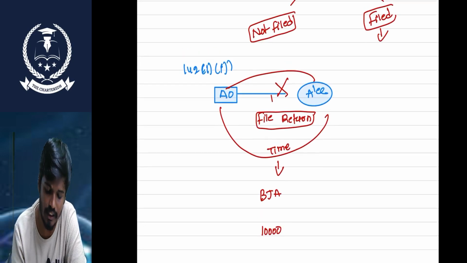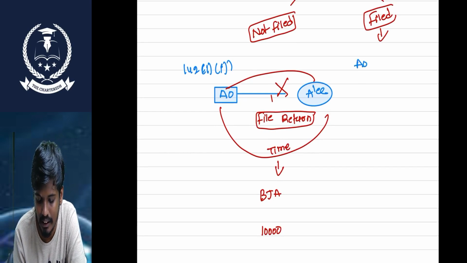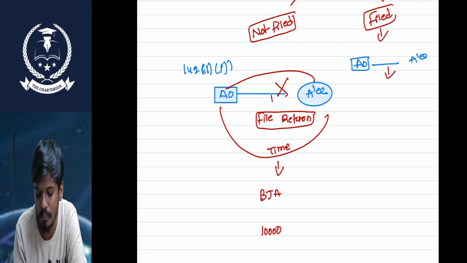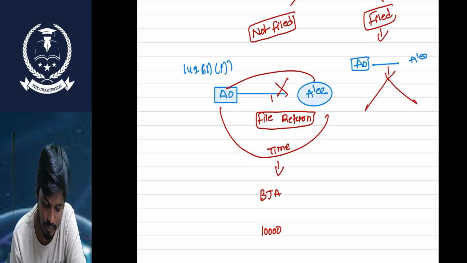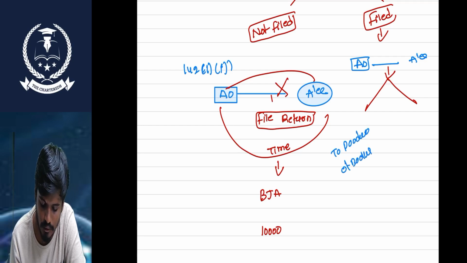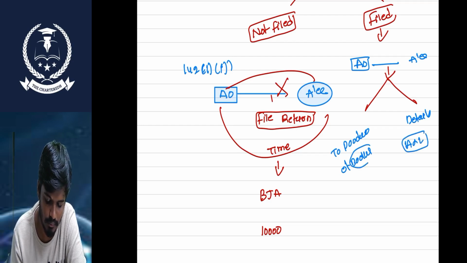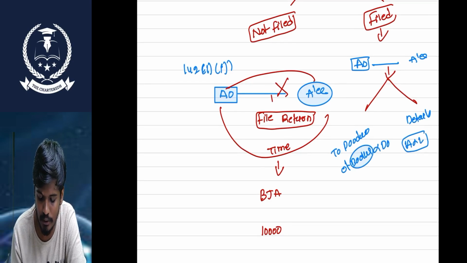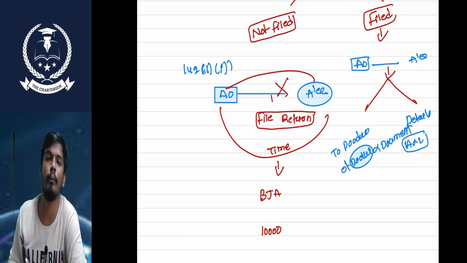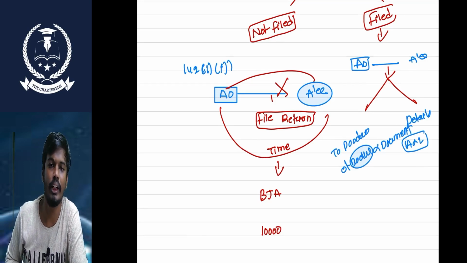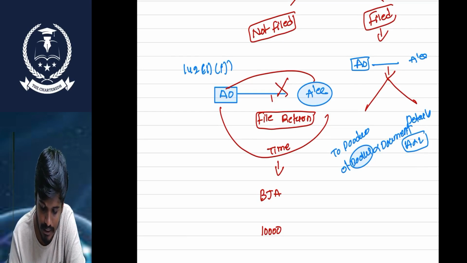Okay, sir. If the assessee has already filed the return, even then the AO can send a notice to the assessee to produce the books of accounts and documents, and to ask details of assets and liabilities. Maximum how many years of books of accounts can the AO ask from the assessee? Maximum 3 prior years.